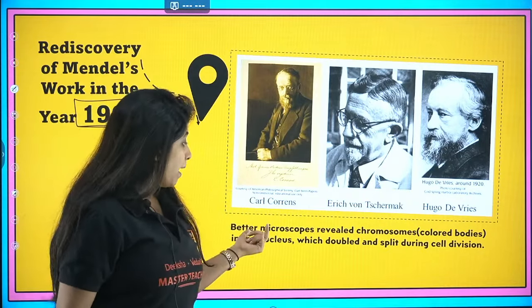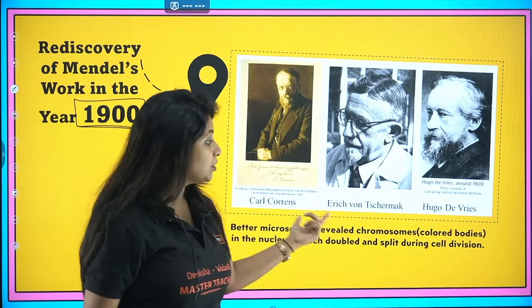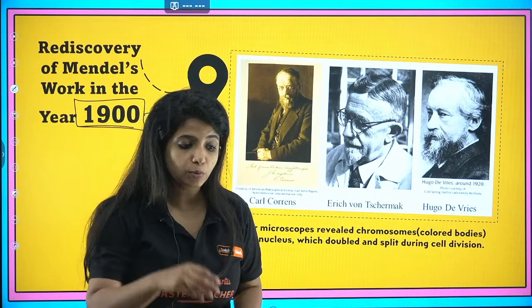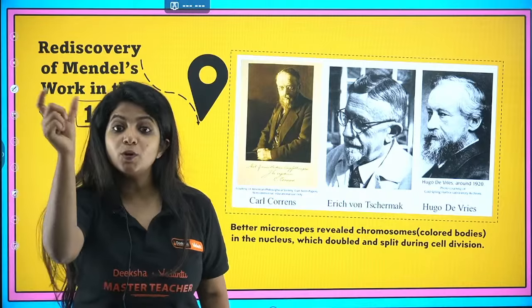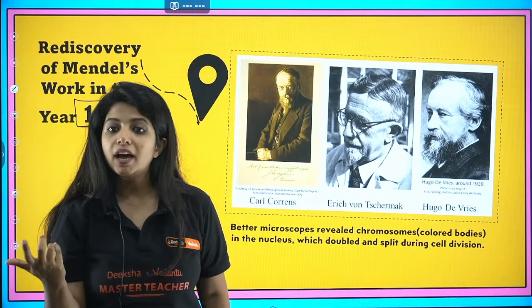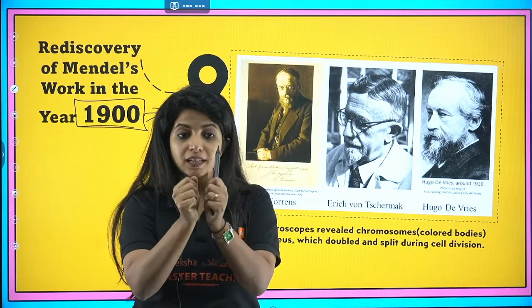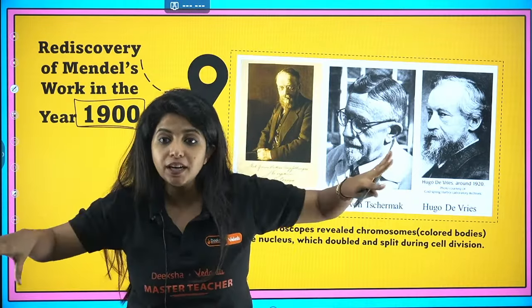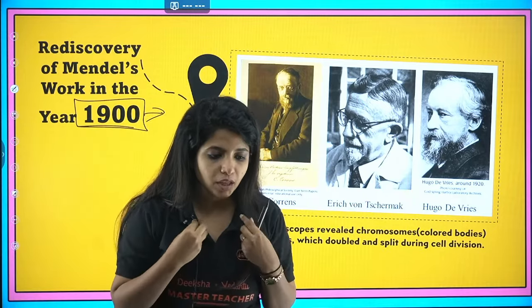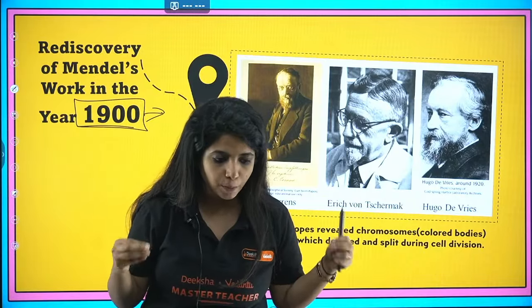By this time, there were better microscopes, and they revealed chromosomes also. Chromosomes means colored structures. Chromosomes were visible in the nucleus, and it was found that they replicated and split during the cell division process, and everything was super great.